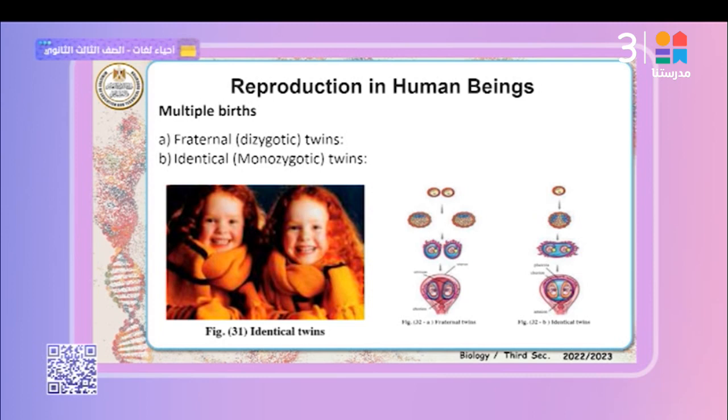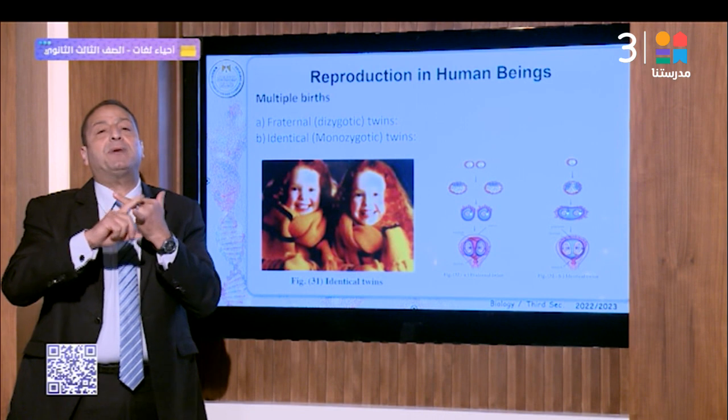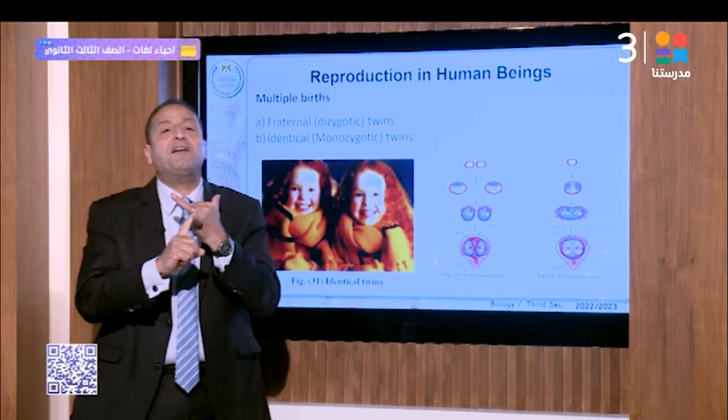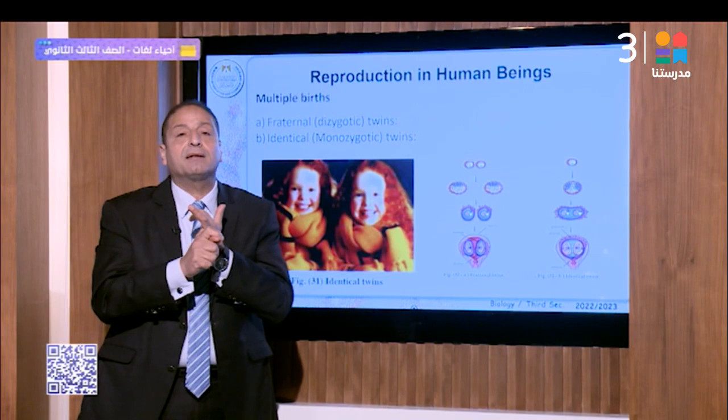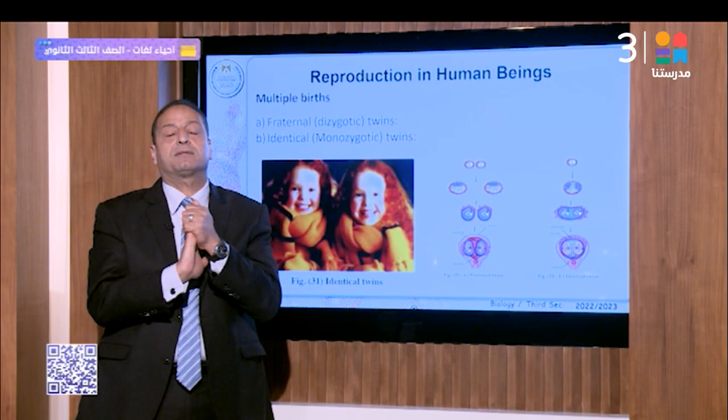Number one, fraternal dizygotic twins. They are produced from two ova, released from both ovaries or from one ovary. Each ovum is fertilized by one sperm separately, so they may be different in sex or the same in sex: male, male, female, female, or male, female. Each embryo has its own embryonic sac and its own placenta. They are different in genes and may be different in sex.